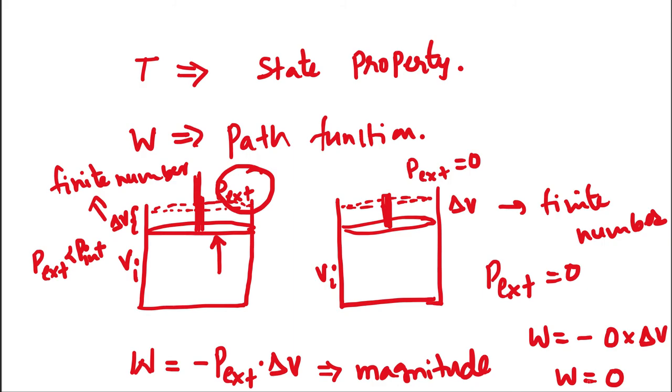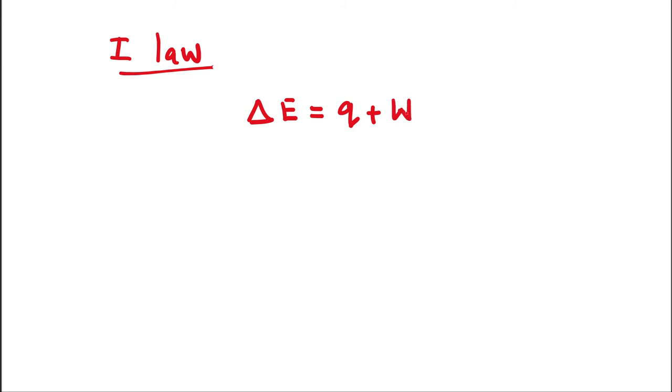Now let's go again to the first law of thermodynamics. So what is the first law of thermodynamics? That is delta E is equal to Q plus W. Now we know delta E is a definite quantity and a state function.